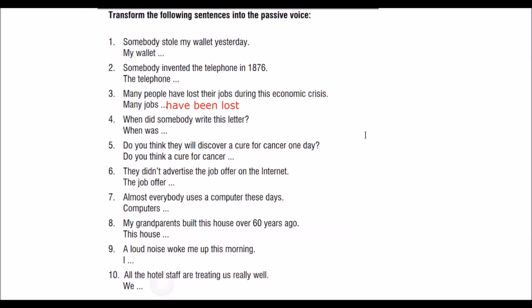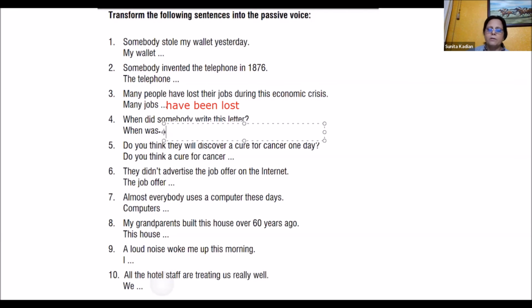When did somebody write this letter? So, when was this letter written by someone? You won't repeat this. When was this letter wrote by someone? What did I say? You always put the past participle form. So write, wrote, written. So when was this letter written?